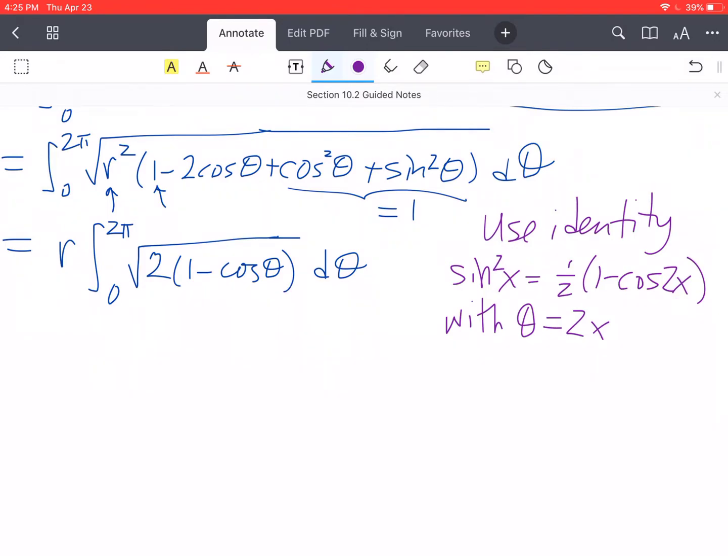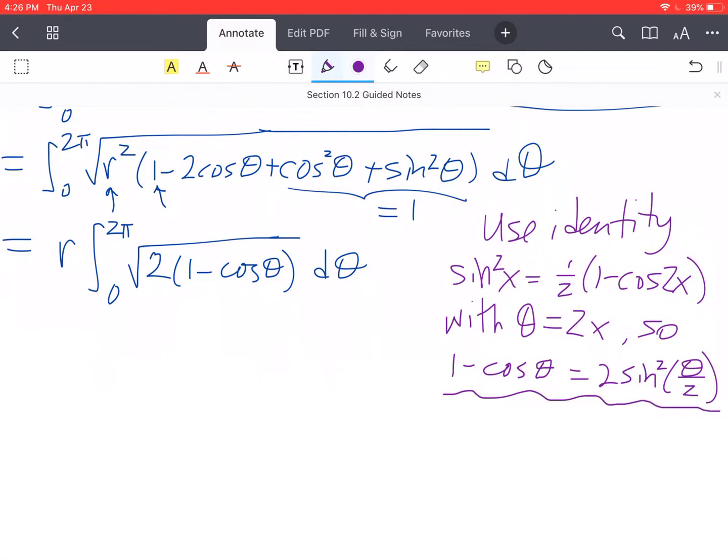Okay, so that's going to allow us to do a nicer substitution. So we get 1 minus cosine of theta, just playing around with that identity, equals 2 sine squared of theta over 2. Okay, so this is the substitution that we're going to be able to do here.